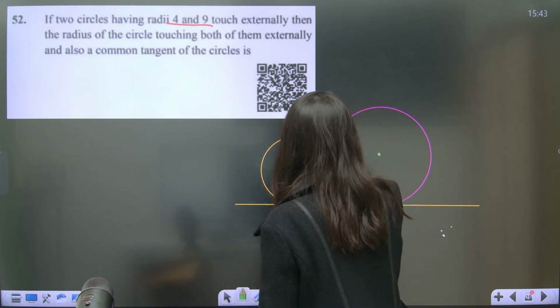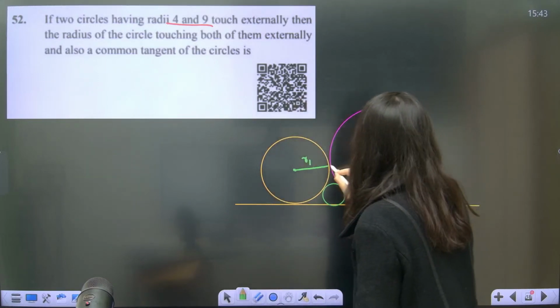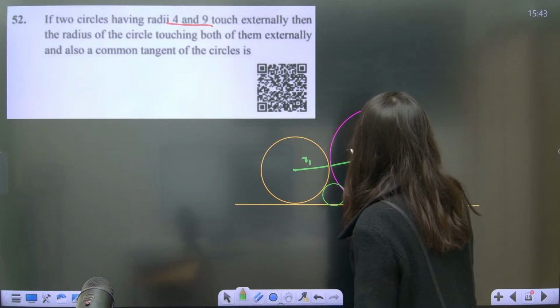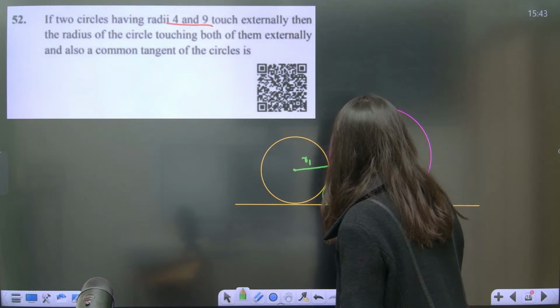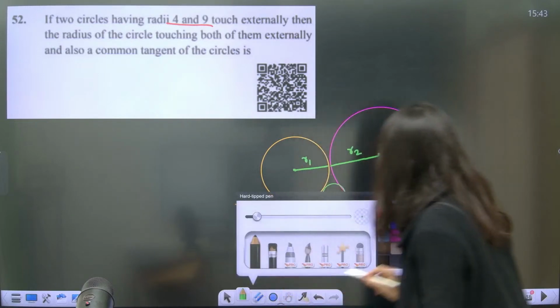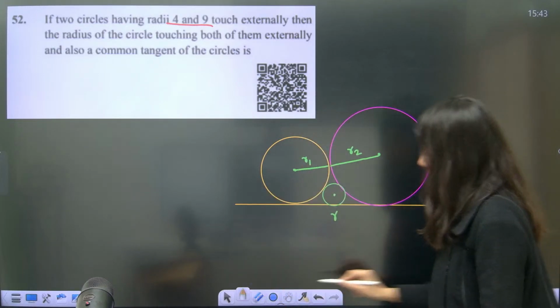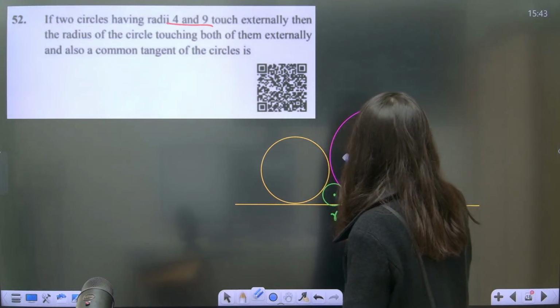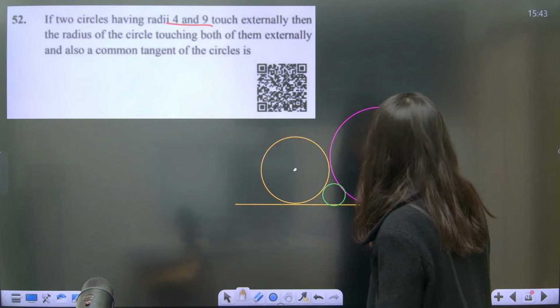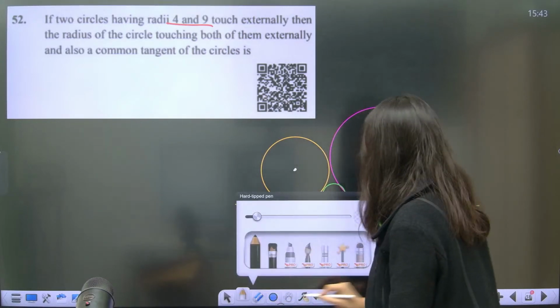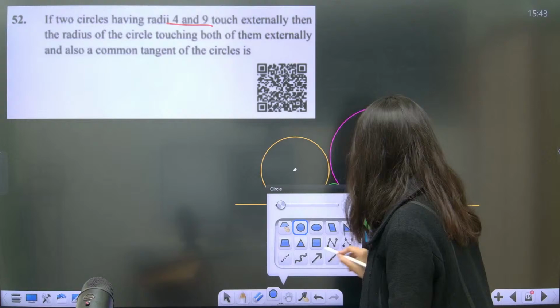This is your R1. Second circle is having radius R2. Third circle is having radius R. Okay. Now, what I'm going to do is, this is R1, R2 and R. Number one thing, I am going to join the centers of the circles.